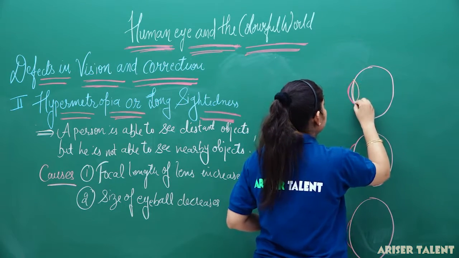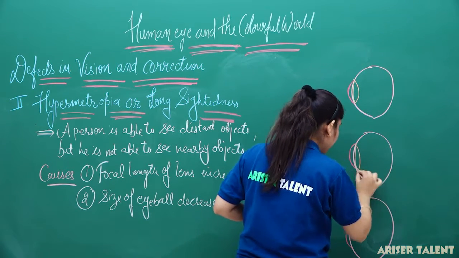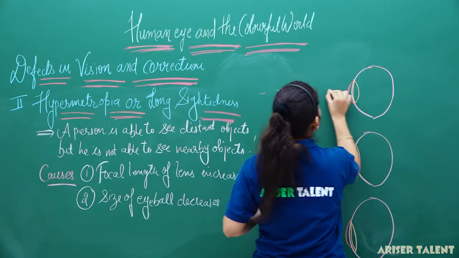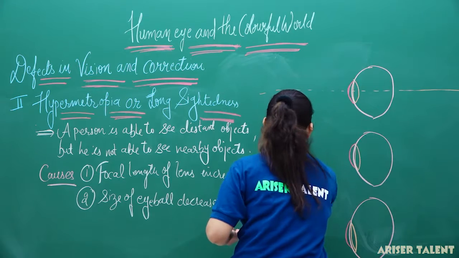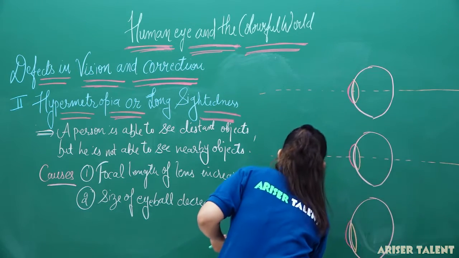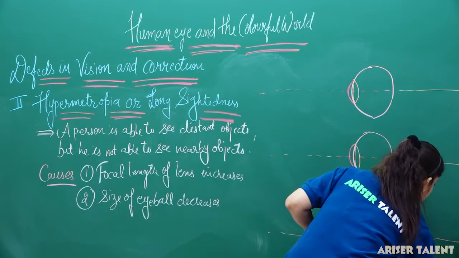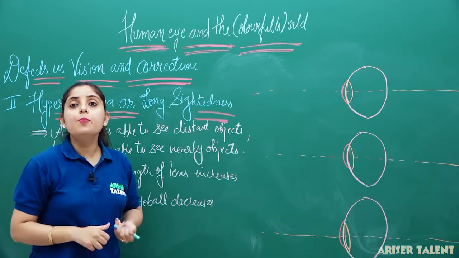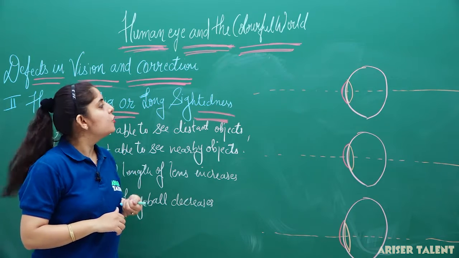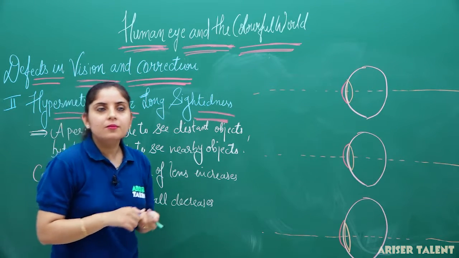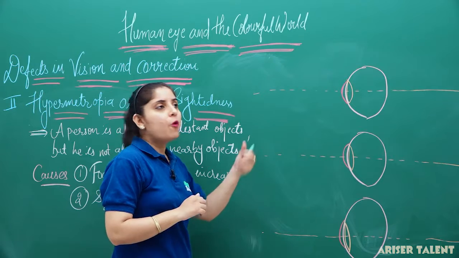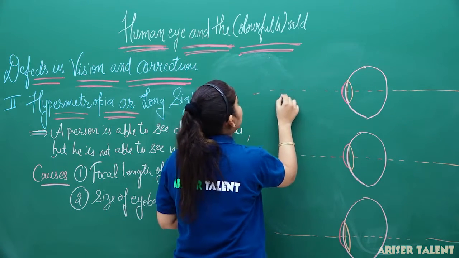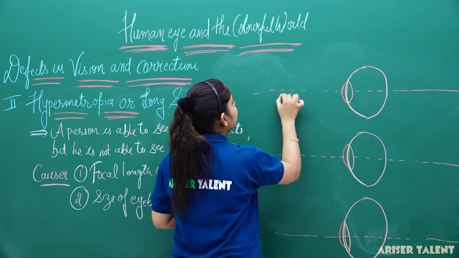This is our lens, this is our lens, and this is our lens. Now, let us draw a straight line in all three cases. The first case is the near point for the hypermetropic eye. So, if I draw the image for the near point of the hypermetropic eye, I can say that the near point is here. This is my near point.